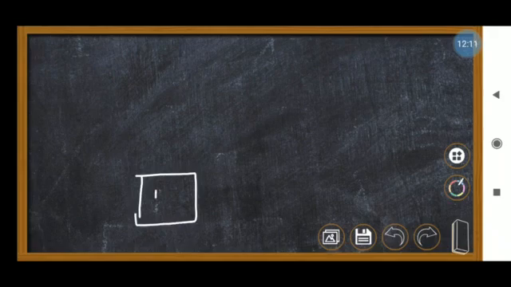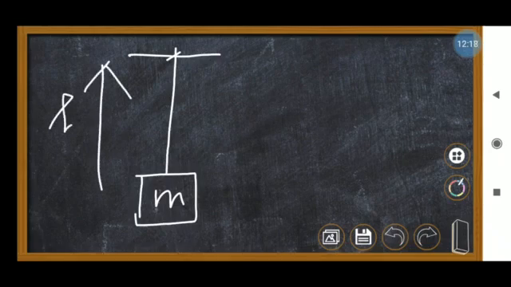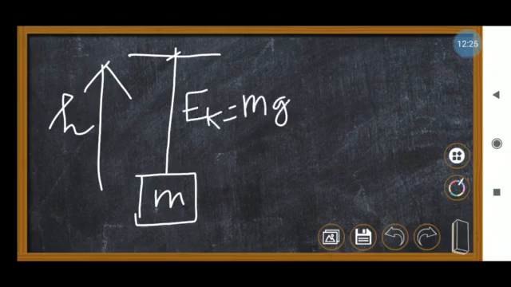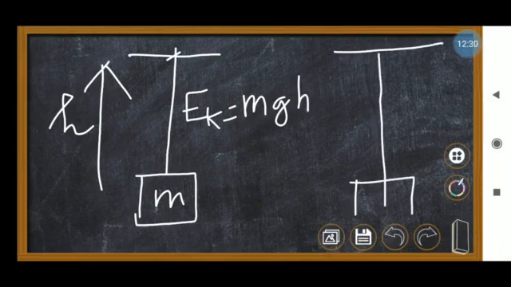The potential energy will not depend on which path you are taking. For example, here in your book they have given, right? Initially I have taken the block in the straight direction to a certain height. That means your potential energy is equal to mgh. Now suppose I take the same block, but first I will take this much height. That means a different path.